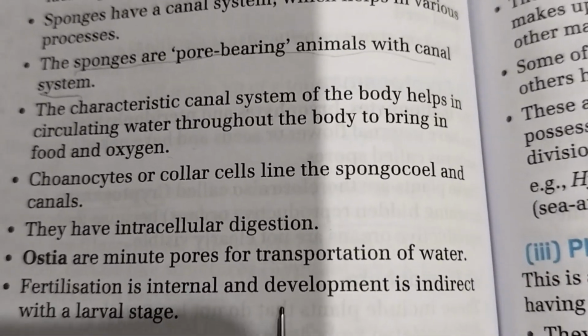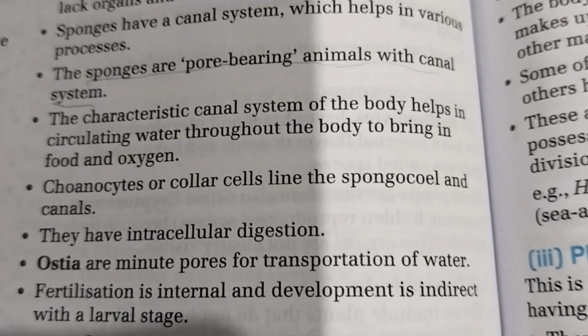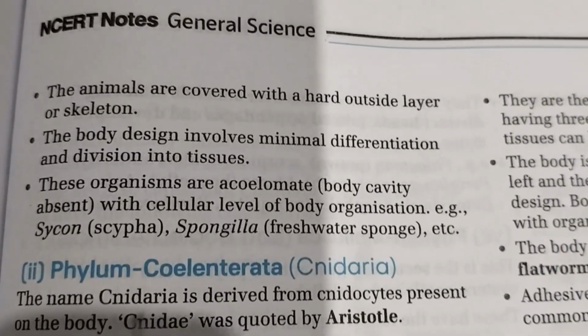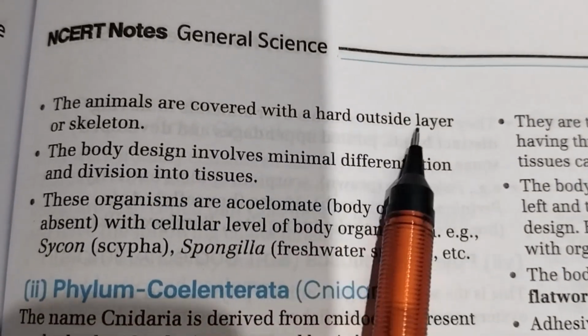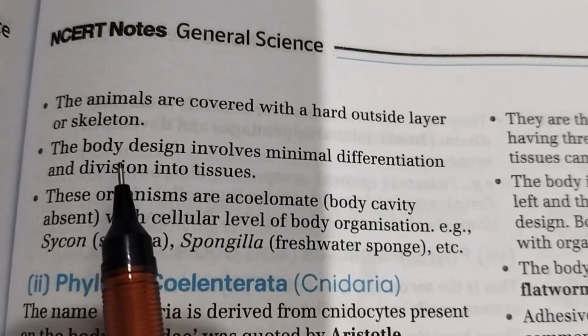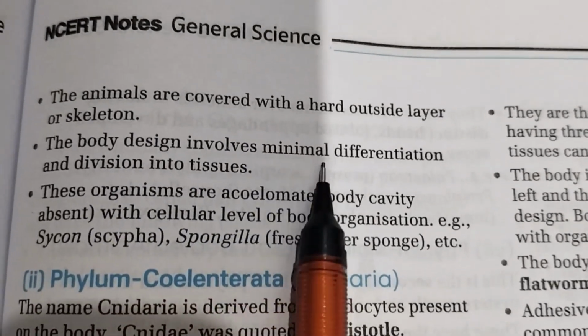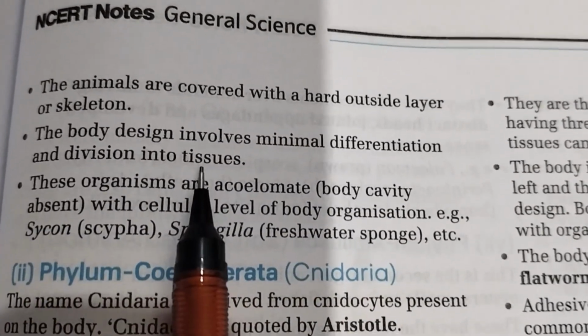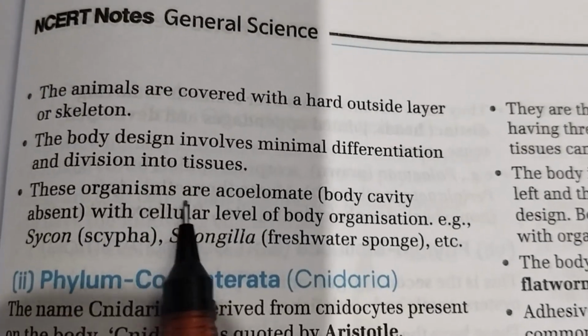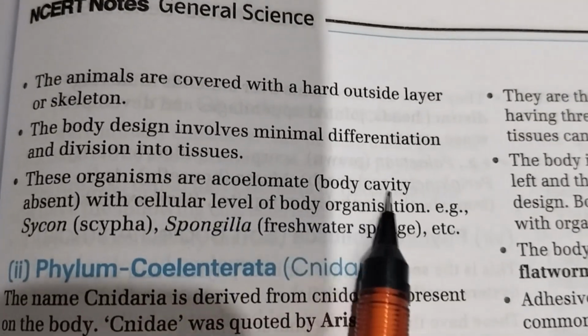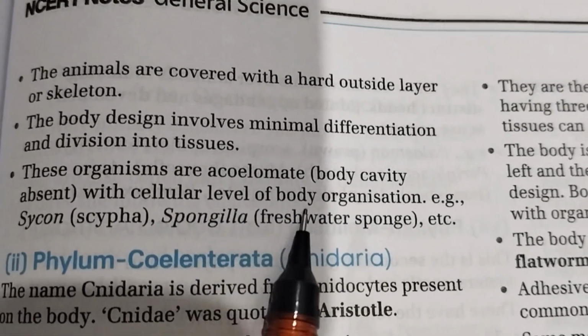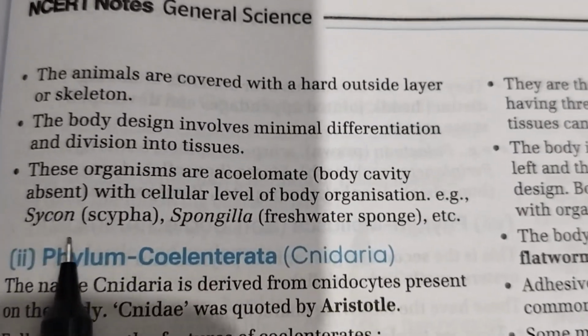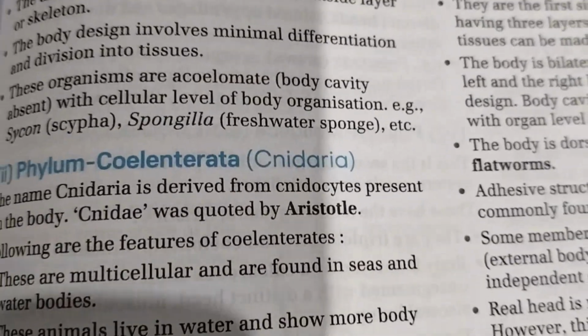Fertilization is internal and development is indirect with a larval stage. The animals are covered with a hard outside layer or skeleton. The body design involves minimal differentiation and division into tissues. These organisms are acoelomate, body cavity absent, with cellular level of body organization. Example: Sycon, Spongilla, etc.